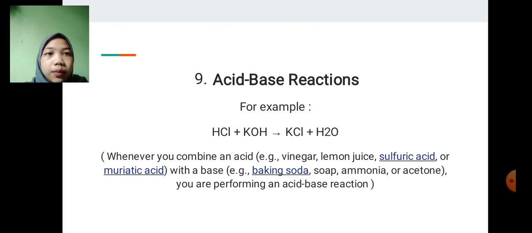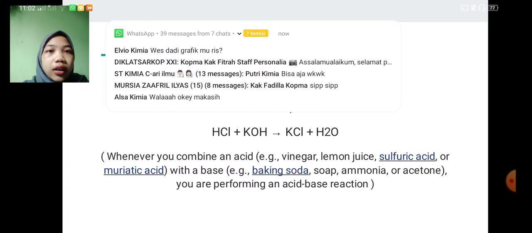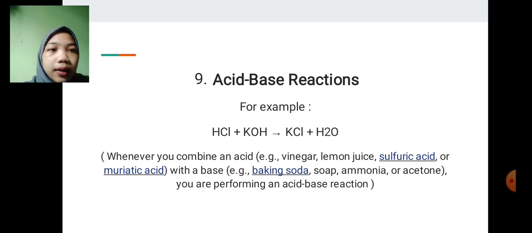Number 9, acid-base reaction. For example, this reaction is hydrochloric acid plus calcium hydroxide, which produces calcium chloride. In this case, calcium chloride is a salt, and it also produces water. An acid-base reaction happens whenever you combine an acid, for example vinegar, lemon juice, or sulfuric acid, with a base, for example baking soda, soap, or ammonia.